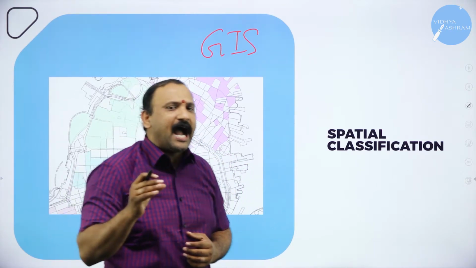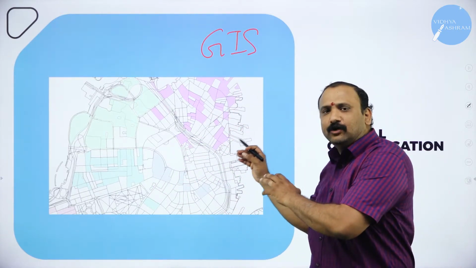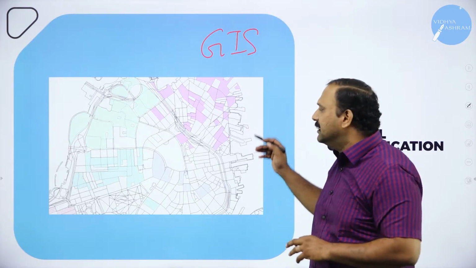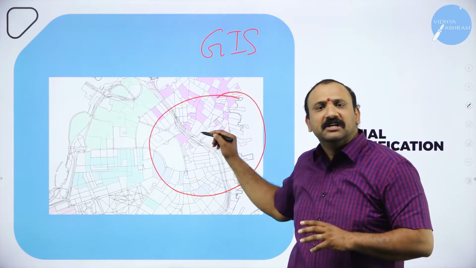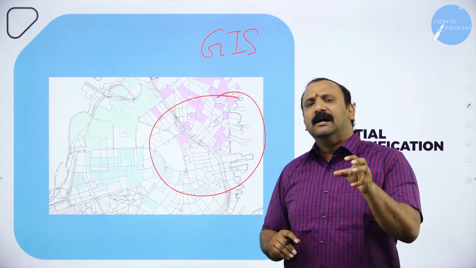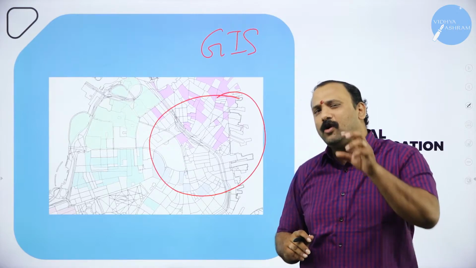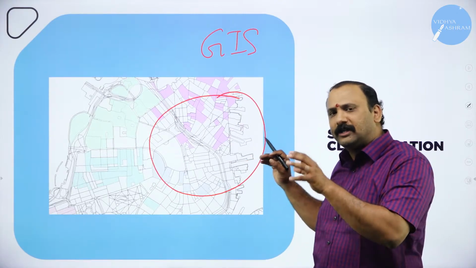So I would like all of you to pay attention and look into this graph or diagram that is being shown here. This talks about a locality, a geographical location or a place, which is trying to represent some streets, roads, water bodies or colonies.